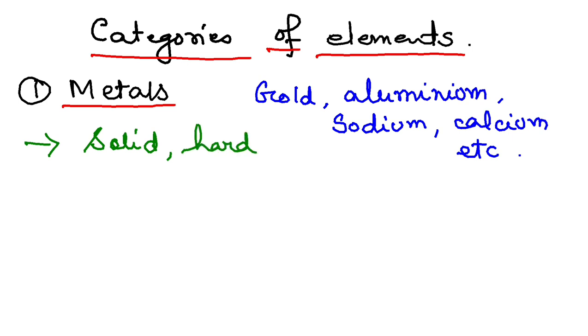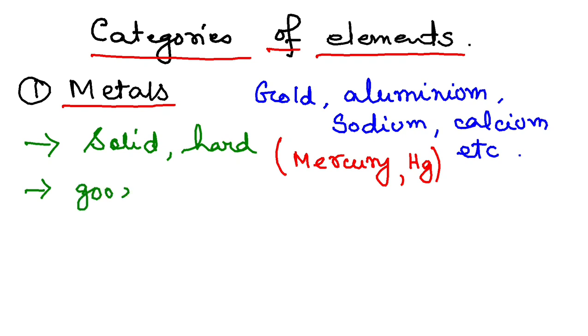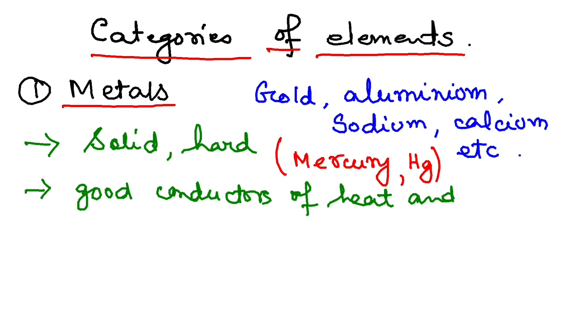However, there is an exception. Mercury, having symbol Hg, is a metal, however it is liquid. So this is an exception. Normally metals are solid and hard. The second characteristic that you need to know is that the metals are good conductors of heat and electricity. Because they are solid, they conduct heat and electricity. Electricity and heat can flow through them.